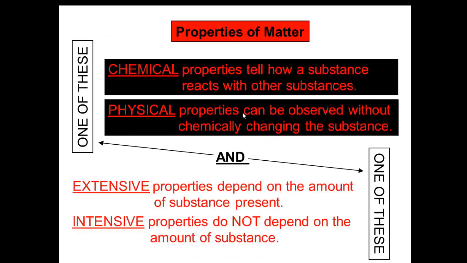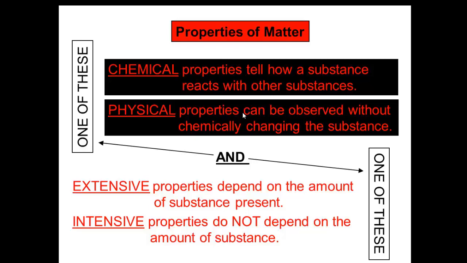The properties of matter. Properties of matter can be classified into chemical properties, which are the properties that tell us how a substance reacts with other substances, and physical properties, which are the properties that can be observed without chemically changing the substances.